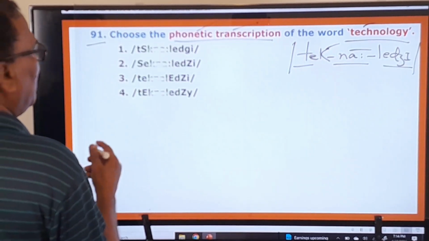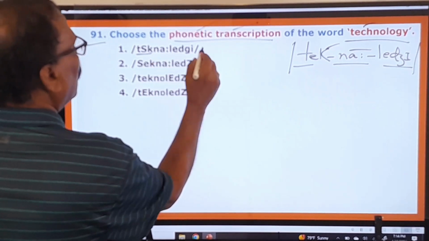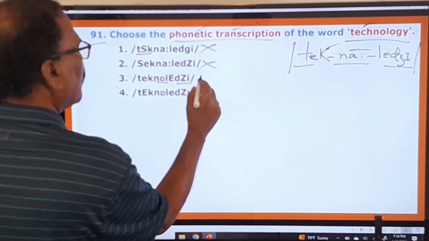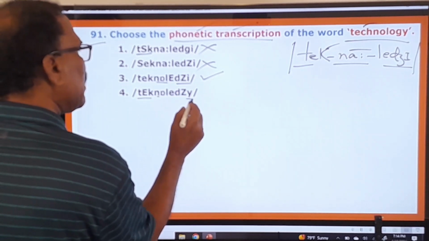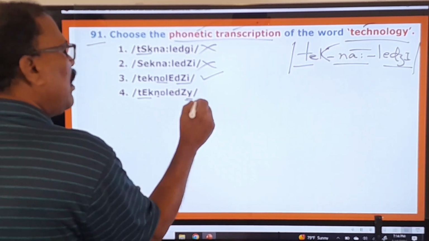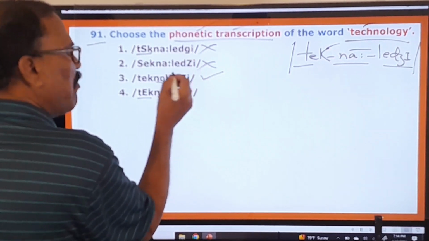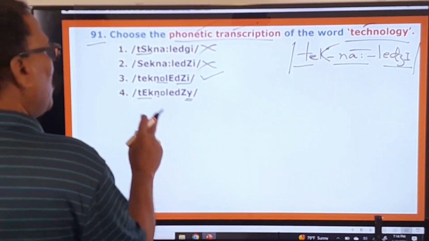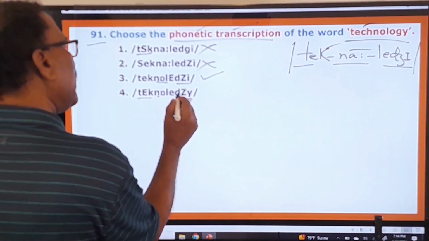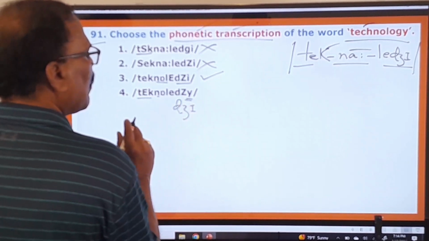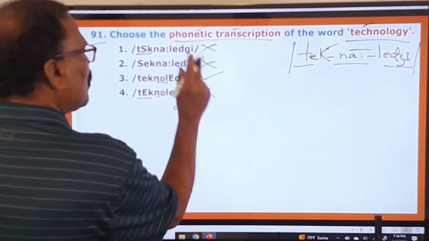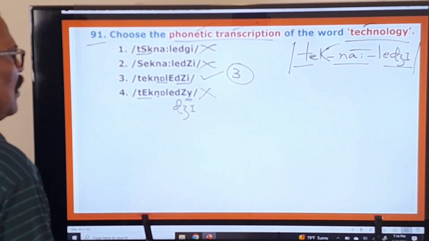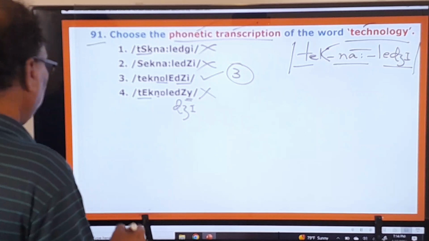Let us look at the options given. TSK is there. No, wrong. Technology. No. Technology. Correct. This is the right one. Tech is there. Knowledge. Why? No. The E sound cannot be shown by the letter Y. Only I can show that sound E. Technology should be like this, but Y is used here. Therefore, this is wrong. So the first one, second one, and fourth one are wrong. Only the third one is the right one. Right. You go to the next question.